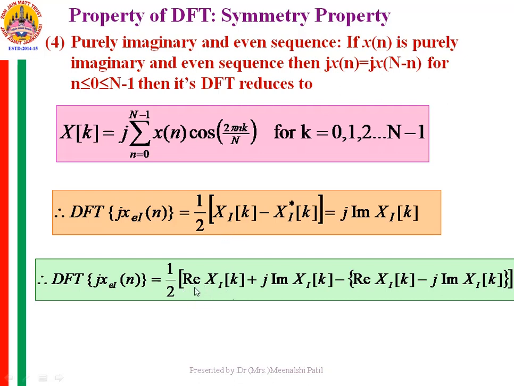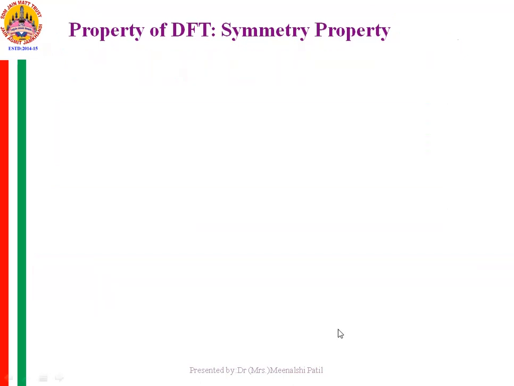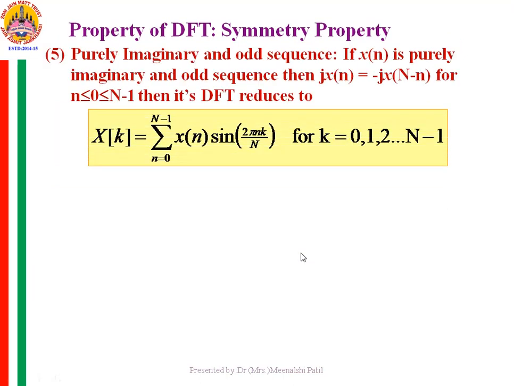So xi of k is real part of xi of k plus j imaginary part of xi of k, minus the real part of xi of k minus j imaginary part of xi of k. The conjugate of xi of k is minus j imaginary part of xi of k. So this minus and this minus minus become plus. So real part of xi of k will get cancelled and you will remain with j into imaginary part of xi of k, which is summation n from 0 to n minus 1 xn sine 2 pi nk by n.